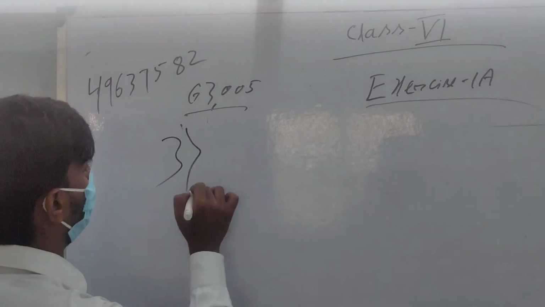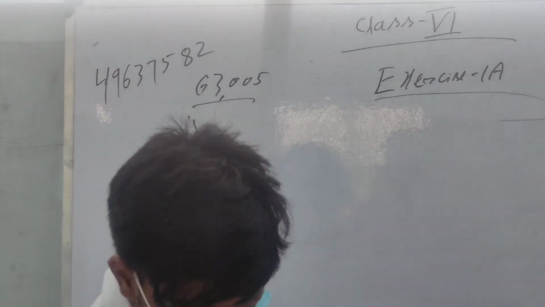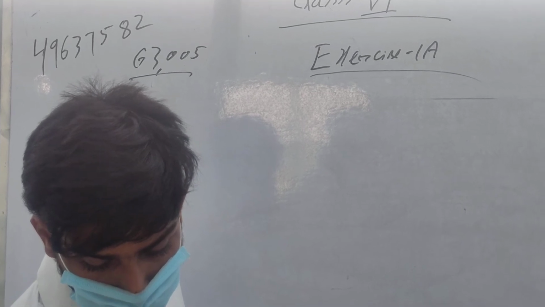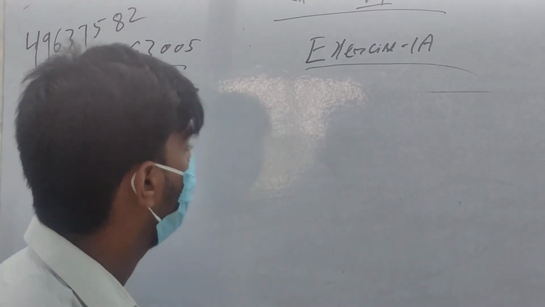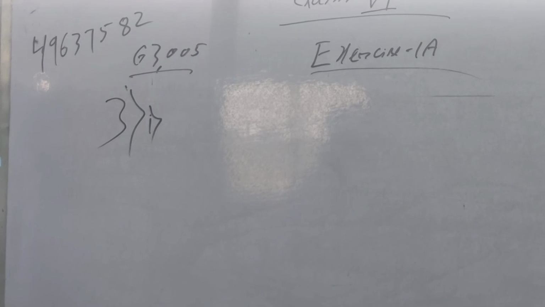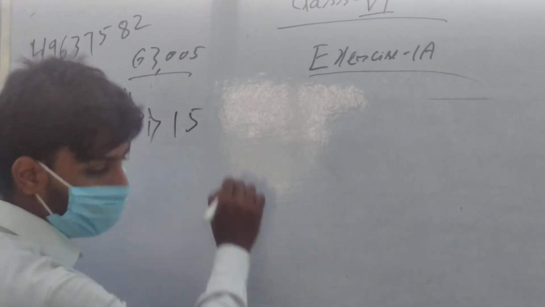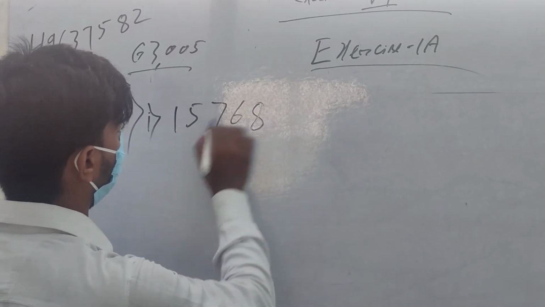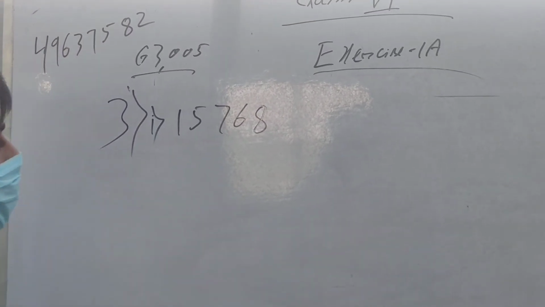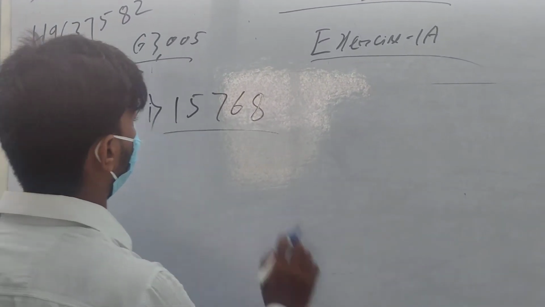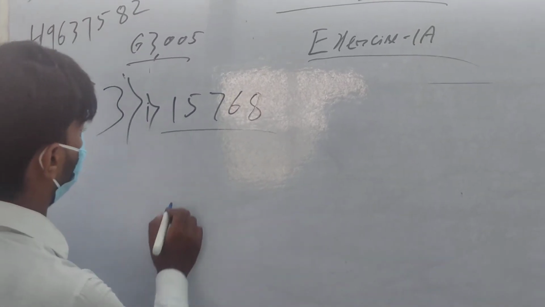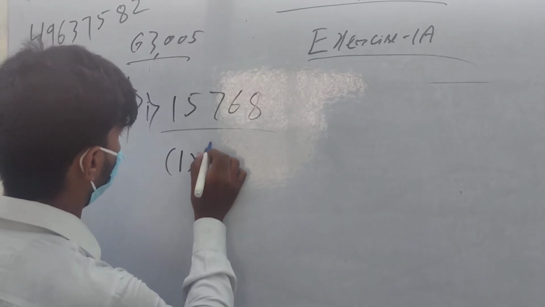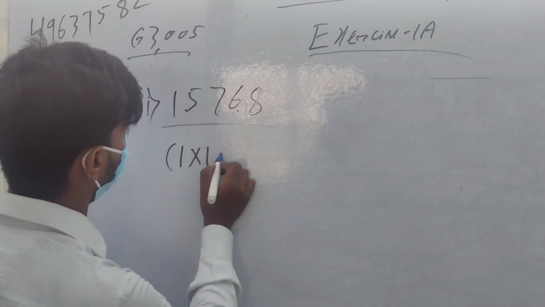Now I am taking number 3-1. The question is write each of the following numbers in expanded form. The question is 15768. I have given you one example of how to do the expanded form, now again I am teaching you once. 1 into 1 followed by 4 zeros, because 4 digits are there.